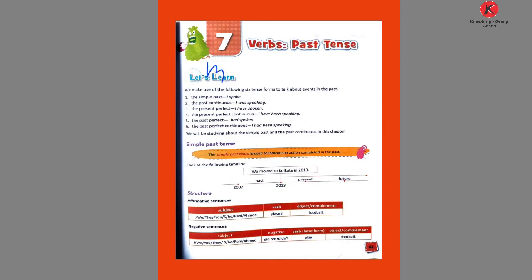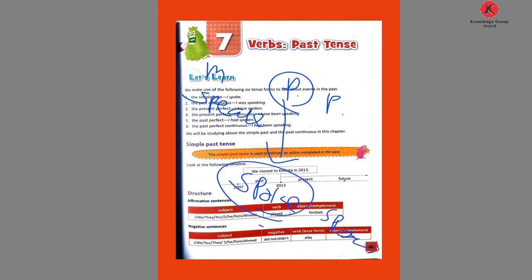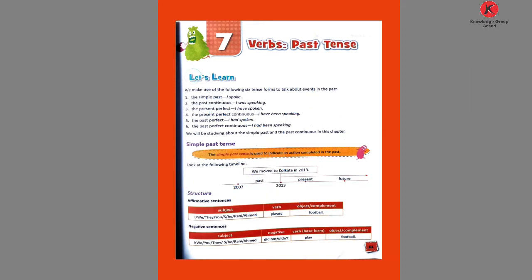Main verb, speak. Then the past form, past participle. So speak, spoke, and spoken is the third form. So we go with this form. So we use this simple past tense.